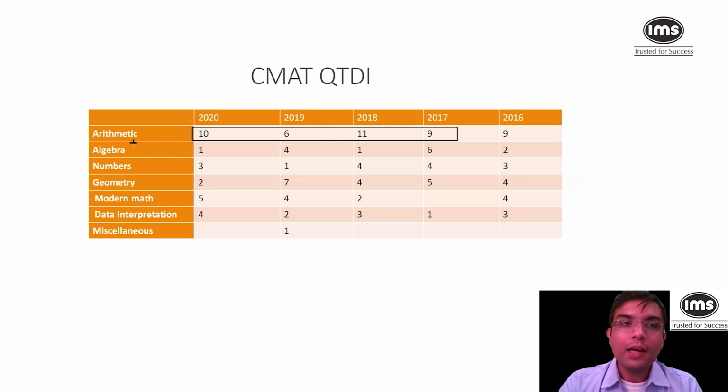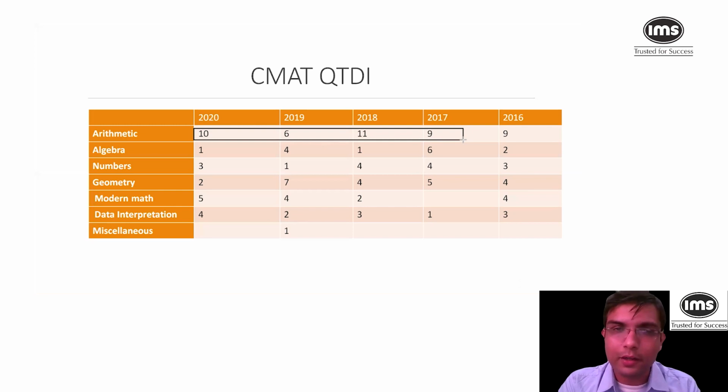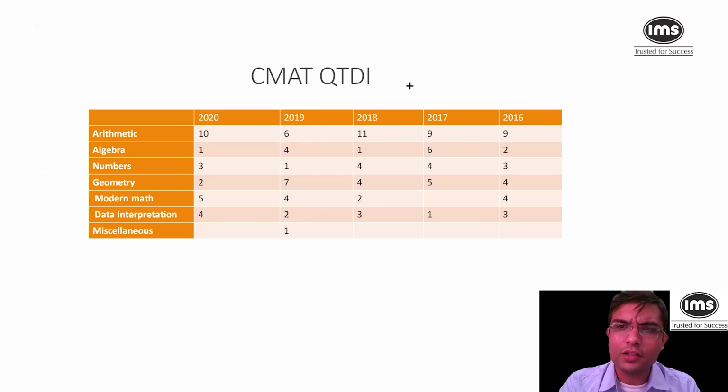Apart from that, arithmetic is the area with the highest number of questions. In 2020 it was 10 questions of arithmetic, in 2018 11 questions of arithmetic, and as every year apart from 2019, arithmetic always leads the number of questions in any competitive exam for that matter. Arithmetic includes percentage, profit and loss, simple interest, compound interest, ratio, proportion, time, speed, distance, time and work. These are the chapters that everyone must try to do because they have the maximum number of questions.